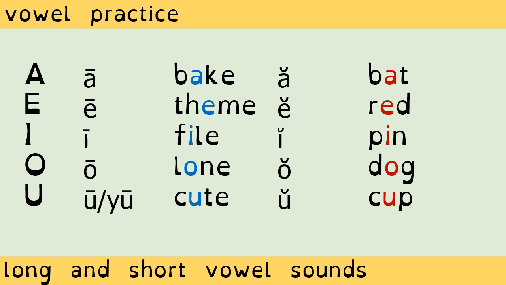Next is the vowel letter O. The long sound is O, as in lone. The short sound is O, as in dog. Finally, we have the vowel letter U. The long sound is oo or U, as in cute. The short sound is U, as in cup.